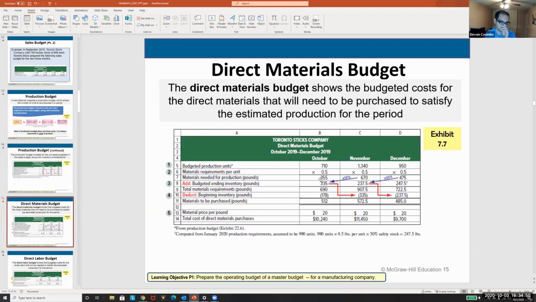At 355 pounds, we're going to add whatever material was in our ending inventory to get our total material requirements, 690 is what we want in our ending inventory, and then whatever's in our beginning, we subtract, and we get that we need to purchase 512 units. The 512 units is at $20 a pound, so our cost of direct materials is 10,240, and so on and so forth.